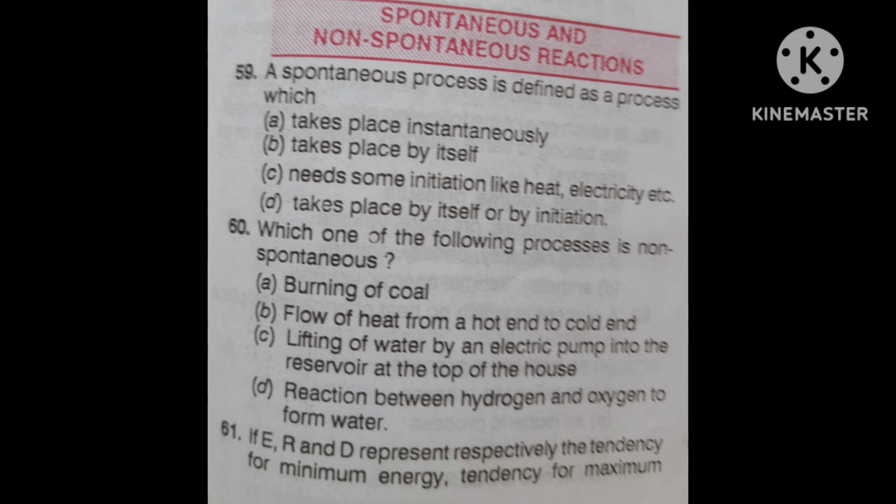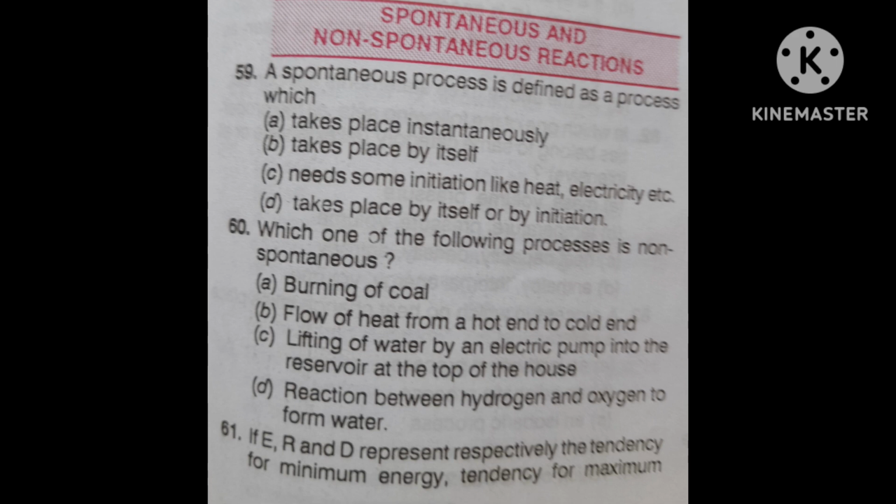Isothermal means temperature is constant, whatever the temperature may be, 28 degrees, 30 degrees, 35 degrees. Delta S means change in entropy, which means randomness, the measure of disorderliness.